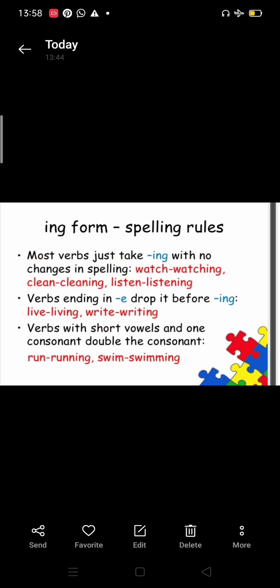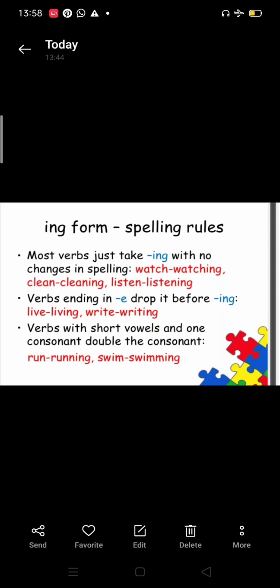ING form spelling rules. Most verbs just take ING with no changes in spelling, like watch, watching, clean, cleaning, listen, listening. We are simply adding ING. We are not making any change in these verbs. Verbs ending in E, drop it before ING. Live, you can see here, living. So we have dropped E here. Write, writing. Again we have dropped E here.